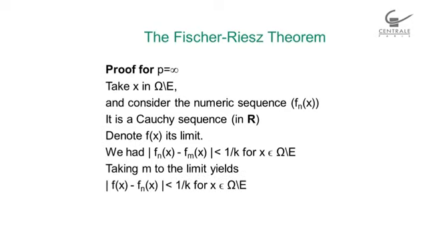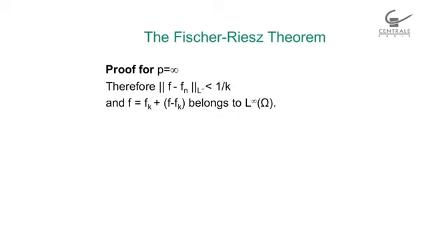Now, if I take m to the limit, what happens is that f of x minus fn of x will be smaller than 1 over k for any x in omega minus E. So it means that the norm in L infinity of f minus fn will be smaller than 1 over k, and f belongs to L infinity of omega.